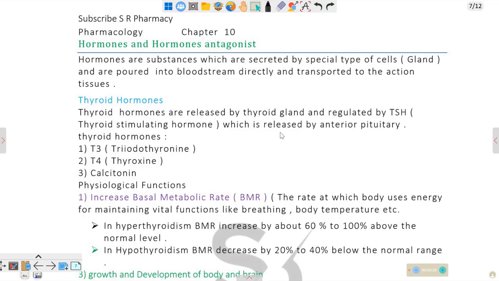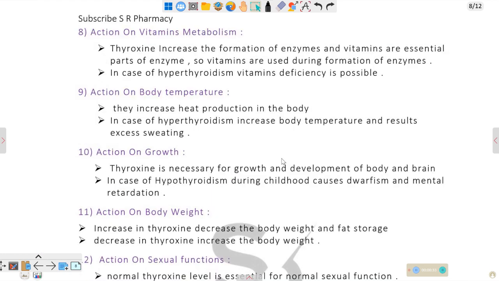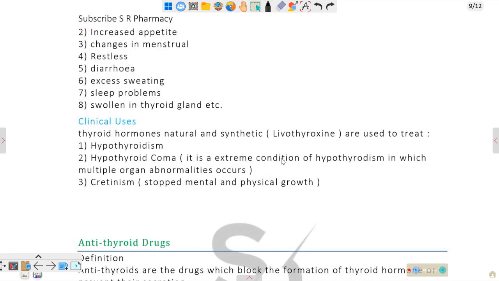Thyroid hormones are released by the thyroid gland and regulated by TSH. The thyroid hormones are T3, T4, and calcitonin. Physiologically they increase basic metabolic rate, growth and development of the brain, and act on vitamin metabolism, body temperature, growth, body weight, and sexual functions. Excess causes increased appetite, changes in menstruation, restlessness, diarrhea, excess sweating, sleep problems, and a swollen thyroid gland.